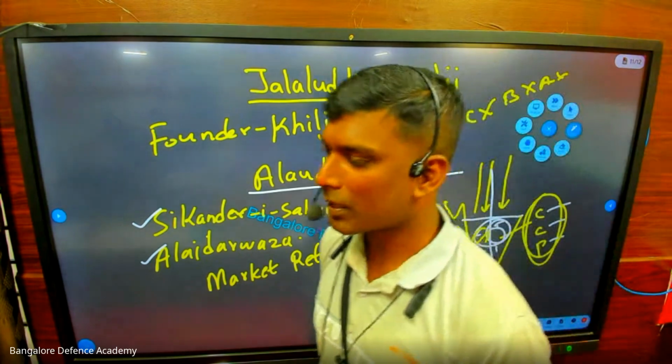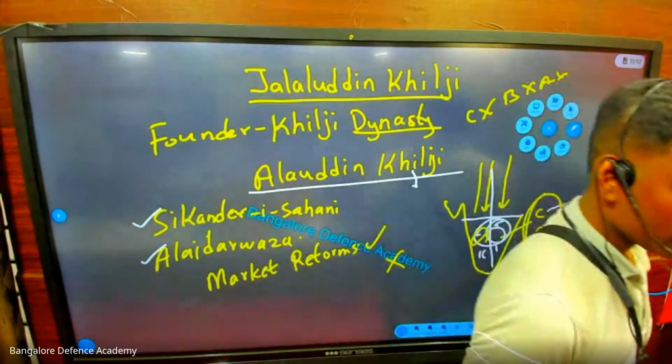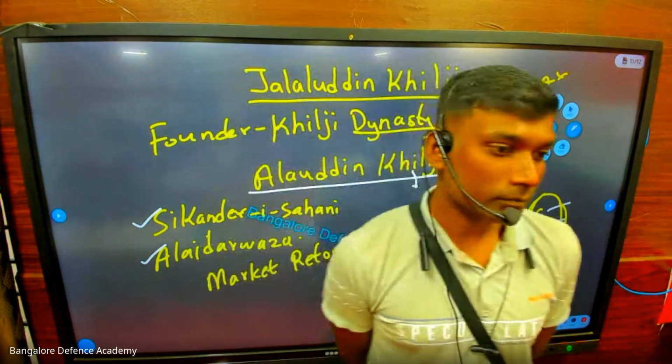Who is the first slave king? Who is called Lakhbaksh? Who built Adhai Din Ka Jhonpra? Qutbuddin Aibak. Who started the foundation of Qutub Minar? Aibak. Who died from a Chaugan game? Qutbuddin Aibak.